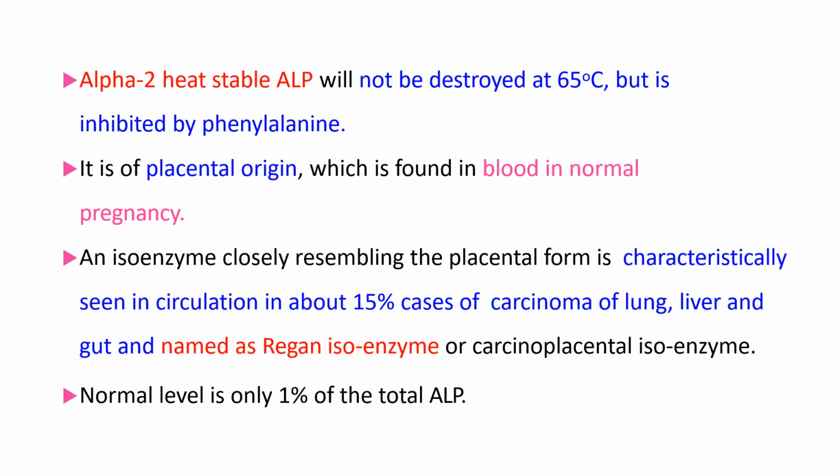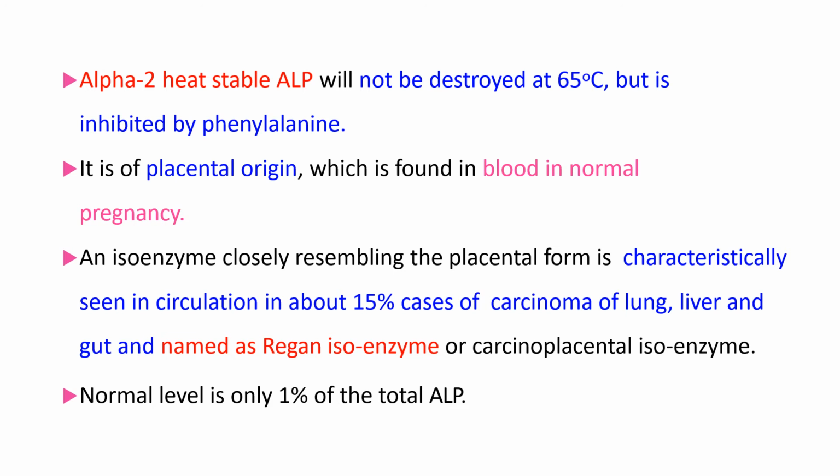Then next is alpha 2 heat stable ALP. It is not destroyed by heat at 65 degrees Celsius, but it is inhibited by phenylalanine. Its origin is from placenta. So it is of placental origin, and it is found in blood in normal pregnancy.